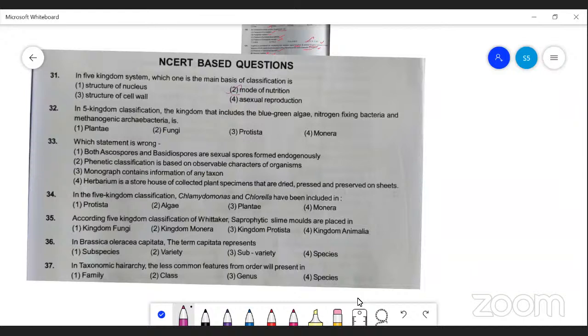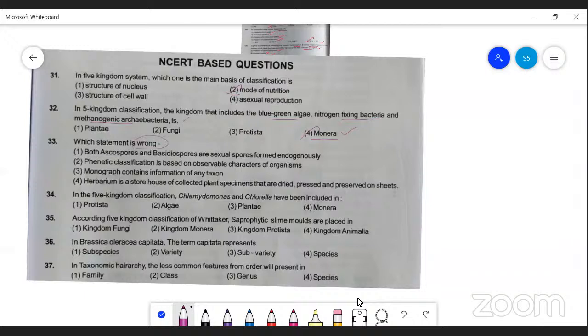Next, in the five kingdom classification, the kingdom that includes blue-green algae, nitrogen fixing bacteria, and methanogenic archibacteria is nothing but Monera. Monera includes archibacteria, eubacteria, blue-green algae, which is nothing but cyanobacteria, and mycoplasma. So all unicellular prokaryotes come under the kingdom Monera. Question number 33. Which statement is wrong?